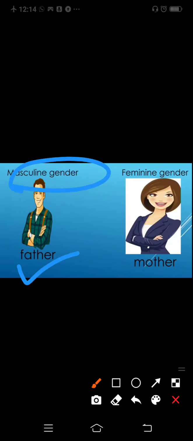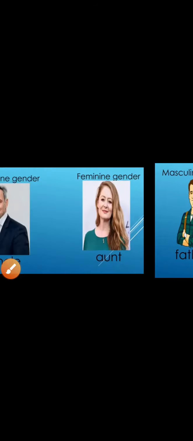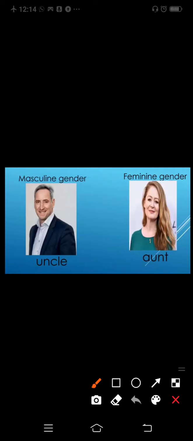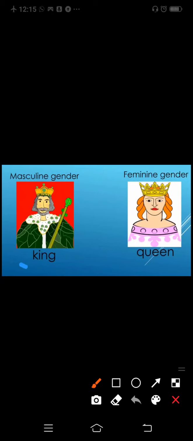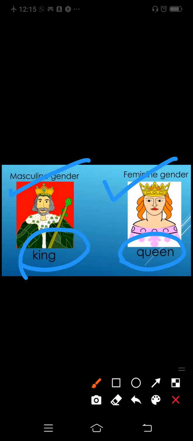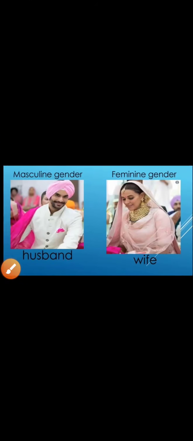Father is masculine gender. Mother is a feminine gender. Uncle, masculine gender. Aunt is a feminine gender. Let's move to the next one. King refers to masculine gender. Queen refers to feminine gender.